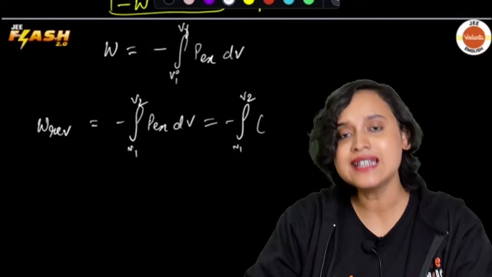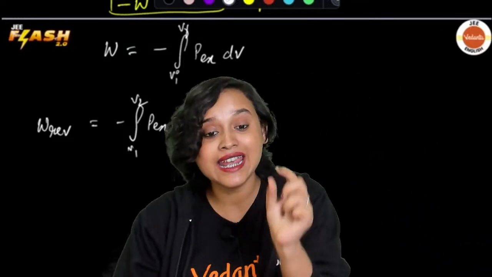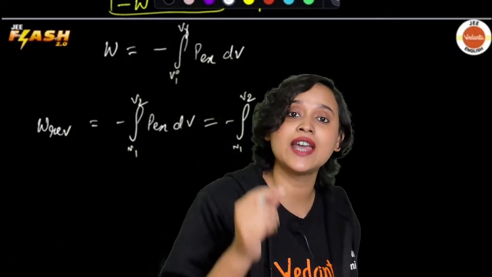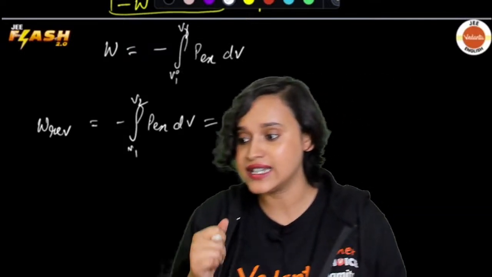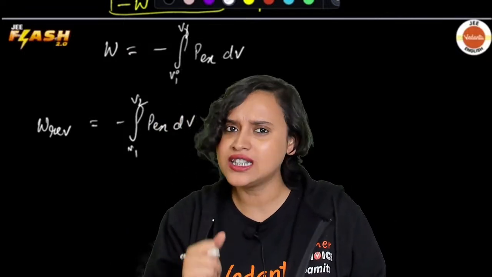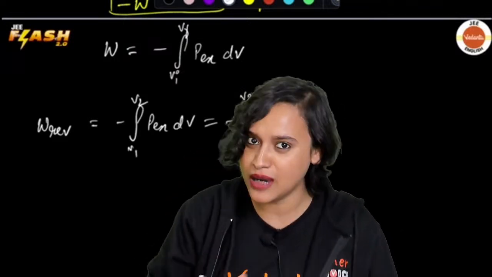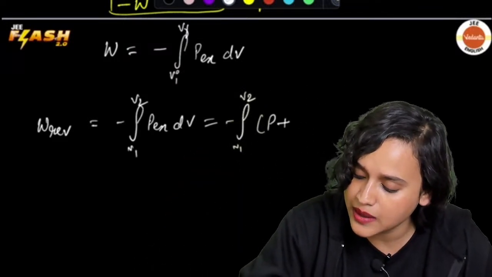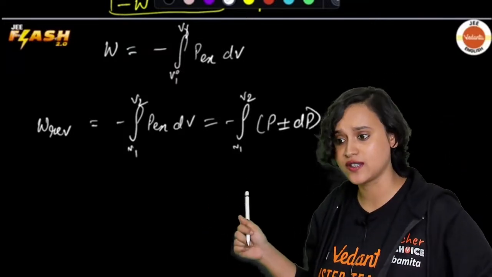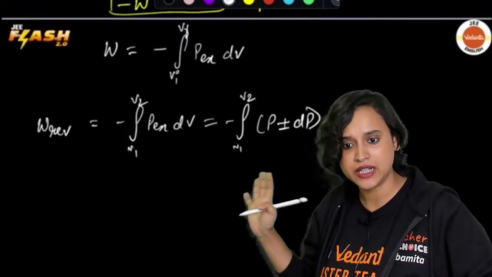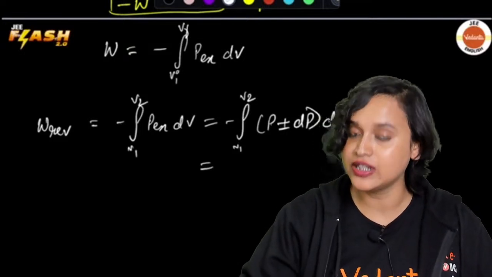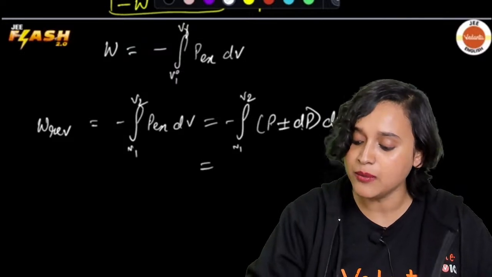And here let us just say that in a reversible process, every time the pressure is changing slightly, isn't it? The pressure is not just capital P. How is the pressure changing? It is only changing by plus minus dP, which is a small amount, right? So can I write it like this? P plus minus dP multiplied with dV. It's a reversible process, so it's only changing slightly. So it will be P multiplied with dV and plus minus dP multiplied with dV.